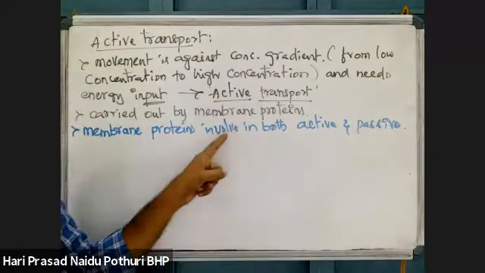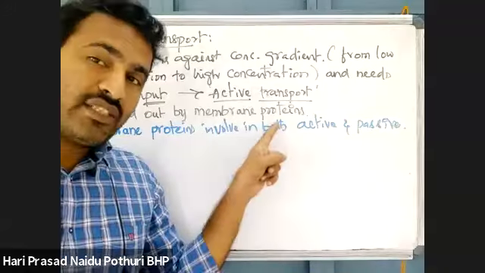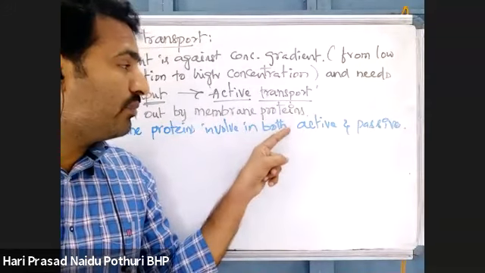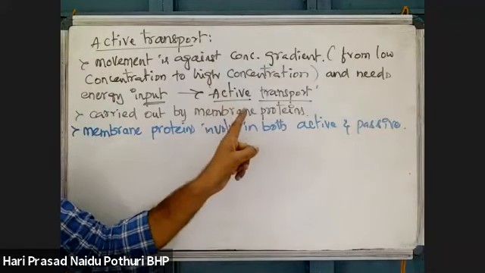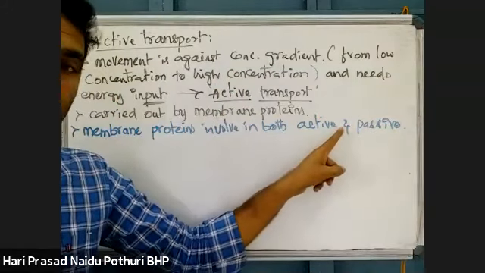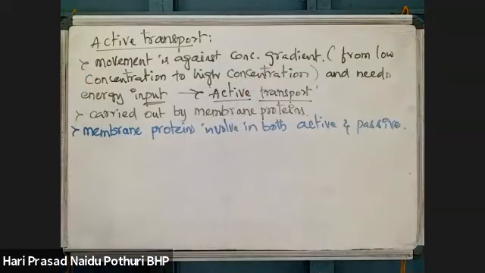When there is a movement from low concentration to high concentration, then it is active. The same protein, when moving from high concentration to low concentration, needs no energy, and then it is passive transport. Both active and passive transport.